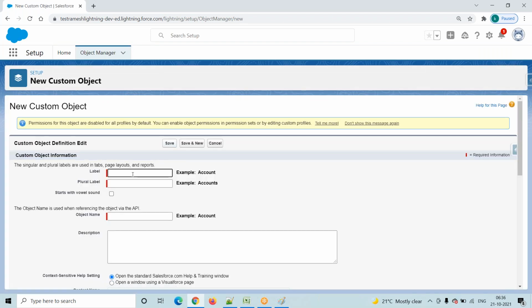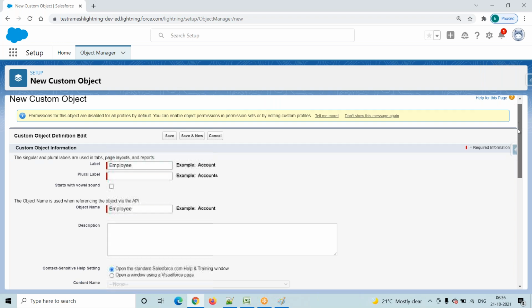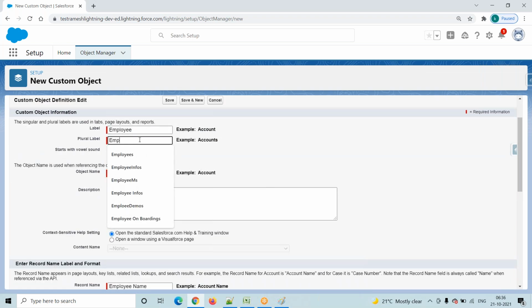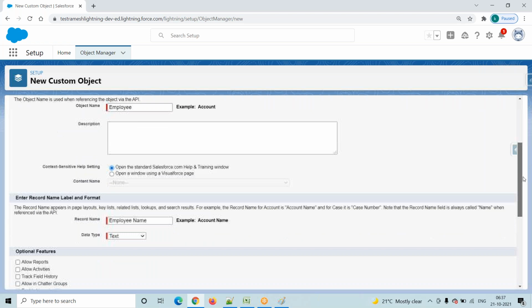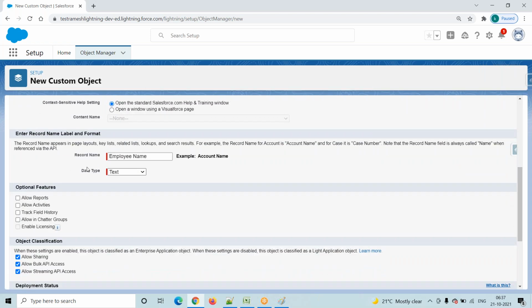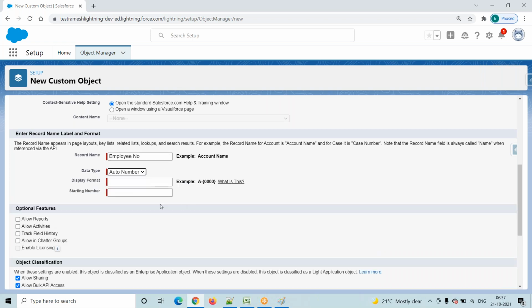My object name is employee approval or anything, or employee. I'm trying to create an employee. Plural label is the tab name, employees. Object name is employee. The system automatically generates an API name, that is employee underscore underscore c. Here for the record name I'm adding employee number, and this is an auto number.